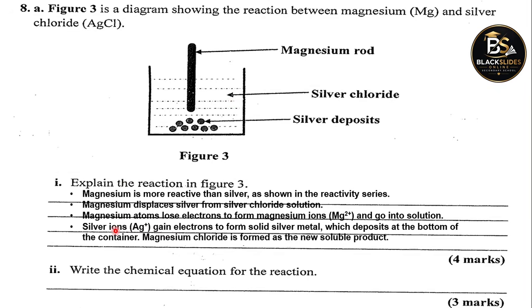So silver ions will gain the electrons which have been lost by magnesium, and that will form solid silver metal. That's the one which is being deposited down here, which deposits at the bottom of the container. So magnesium chloride is formed as the new soluble product. So the solution by the end of the day will predominantly be magnesium chloride.